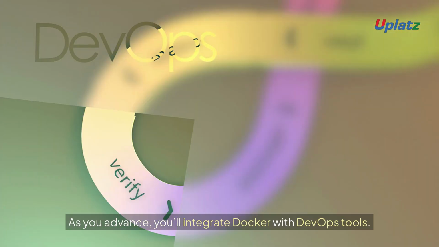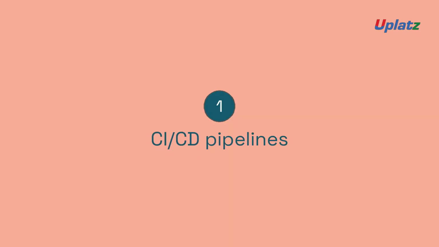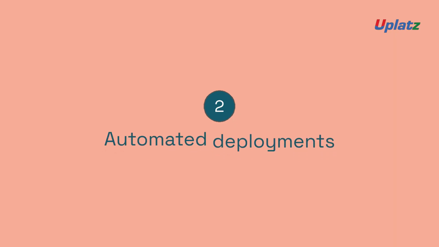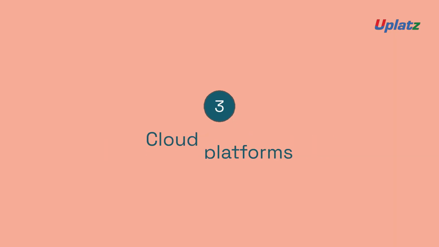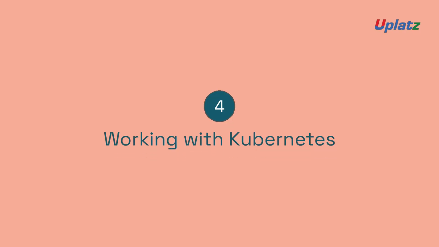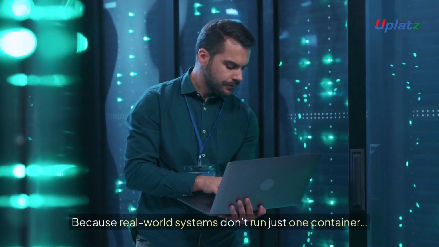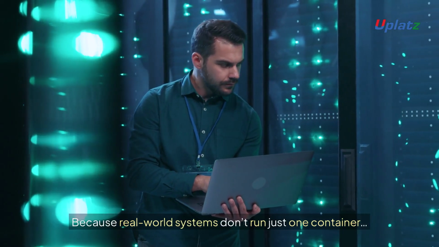As you advance, you'll integrate Docker with DevOps tools, CI/CD pipelines, automated deployments, cloud platforms. Because Docker is a key part of modern DevOps. You'll also work with orchestration tools like Kubernetes to manage containers at scale. Because real-world systems don't run just one container.